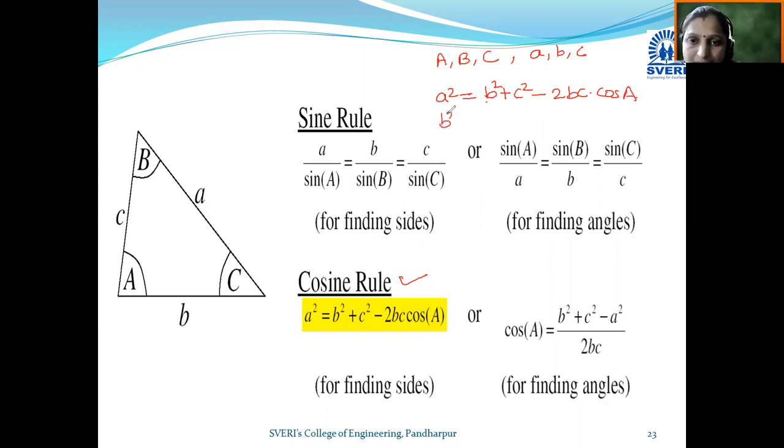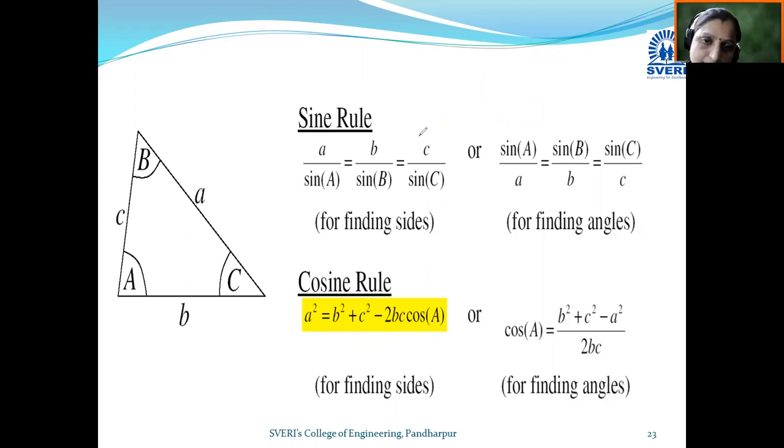Similarly, can you tell me what is b square? B square becomes, with the remaining two sides, c square plus a square minus twice ca into cos B. In this way we use this cosine rule to find the values of sides and angles. These are the sine rule and cosine rule, which are important rules, and definitely there will be examples in MCQ based on these rules. For finding the values of sides and angles we use these two rules. Let's move towards the next slide.